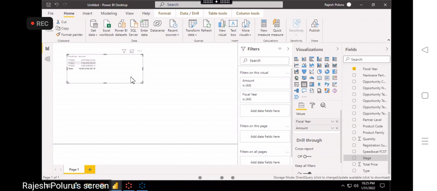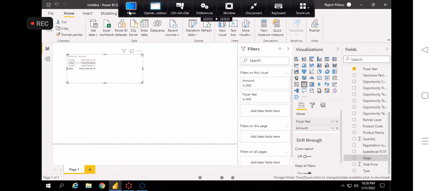Even in my real time also we are not using. Even in TCS also I am not using. In Westcard also, because I am working in two companies, right? So in both companies we are not using that SSAS tabular model, SSAS multi-dimension model. So that is the reason I cannot show you. But the process is the same. Whenever you are connecting to the live connection, then you can see that live connection model. Whenever you are connecting to the SSAS model, you can see that live connection model.